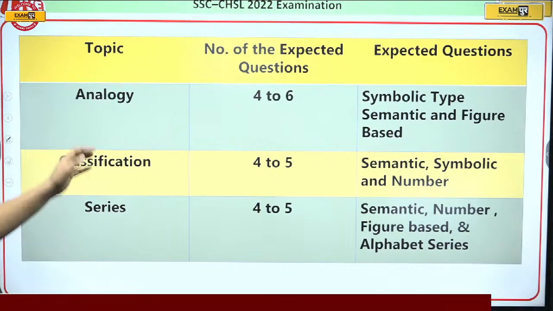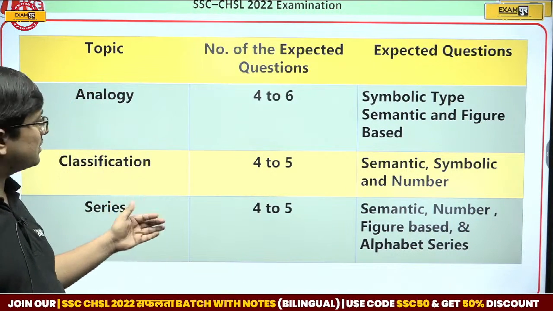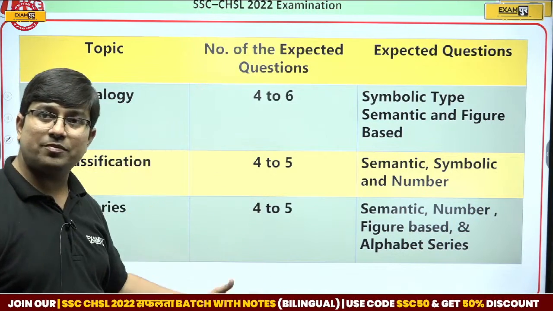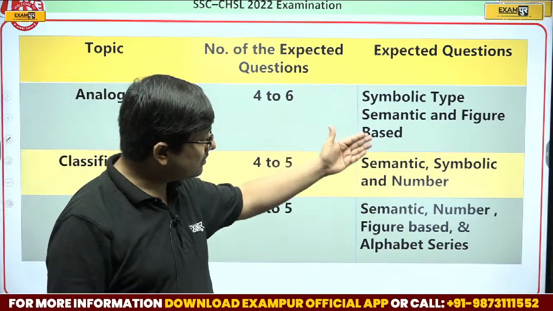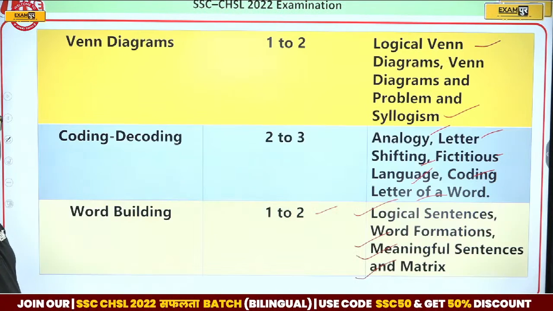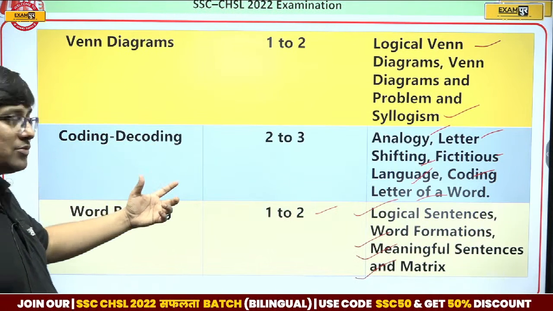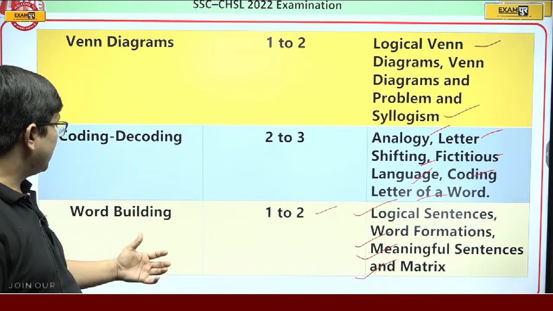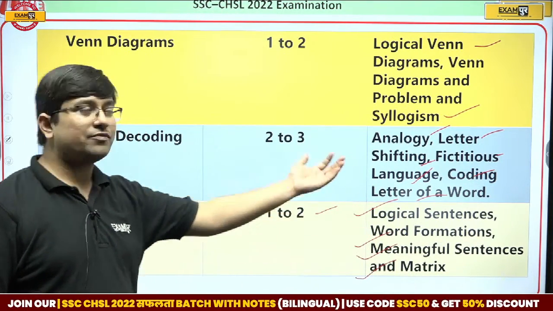So see, analogy, classification and series, we have discussed what the weightage is likely to be in the upcoming exam and the types of questions under them. Next, we have discussed what types of questions are asked under Venn diagram, coding, decoding, and word building, and what can be asked under them.